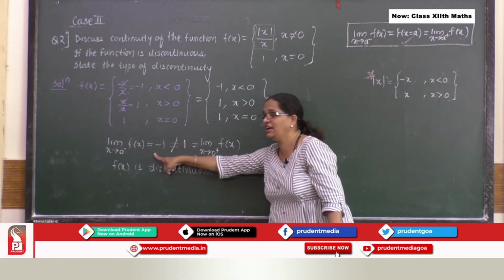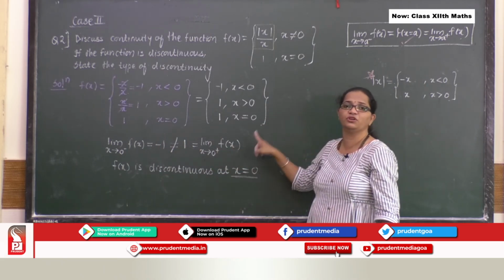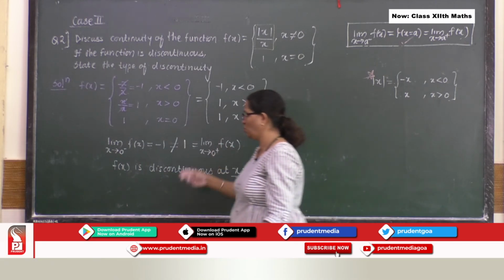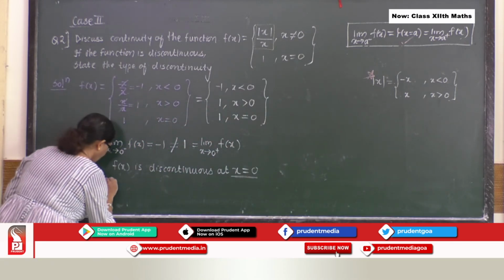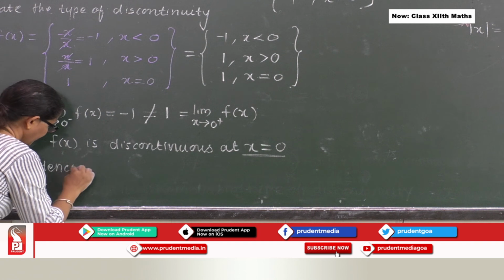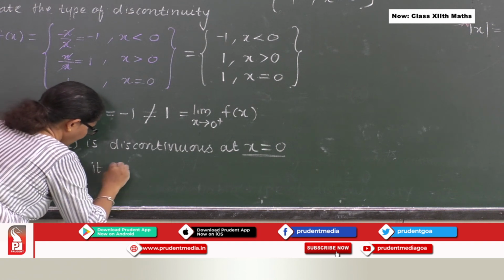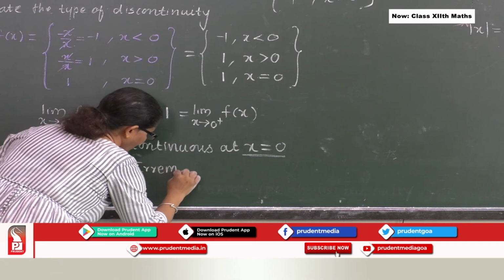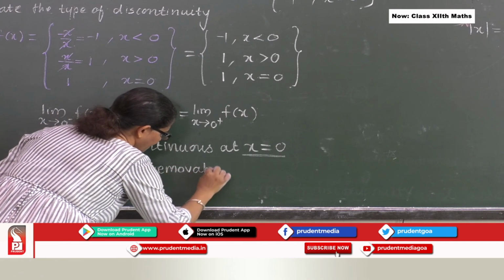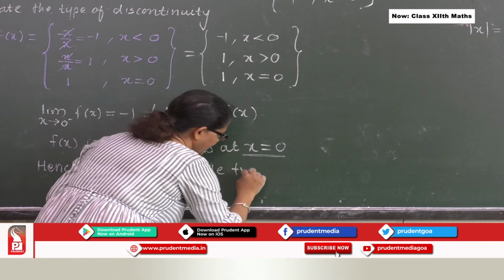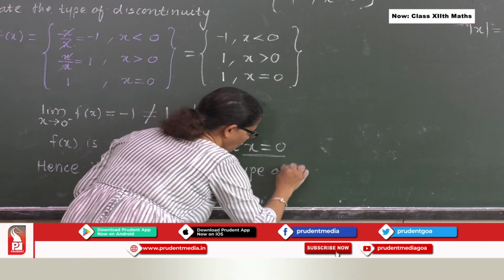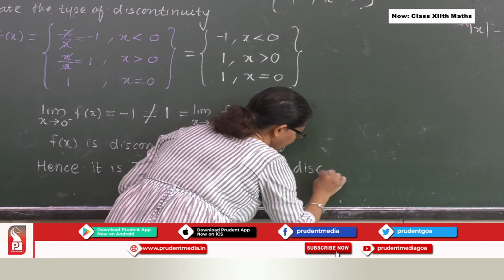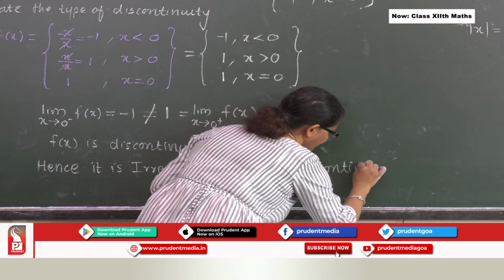Because your left hand limit is not equal to right hand limit. So, hence it is irremovable type of discontinuity.